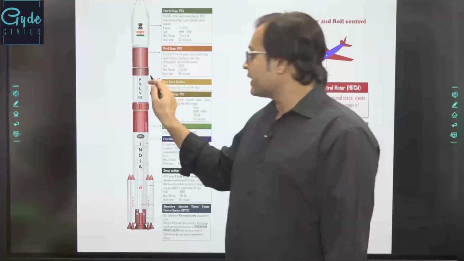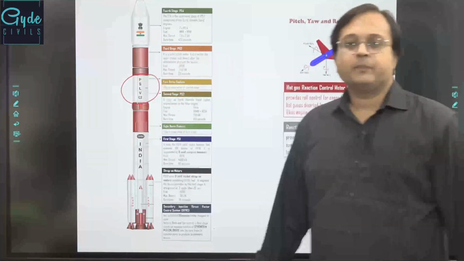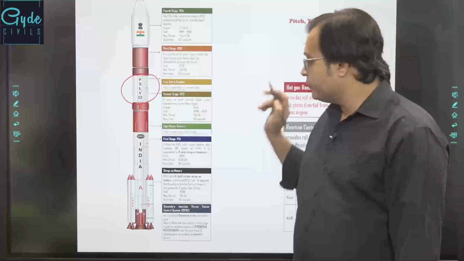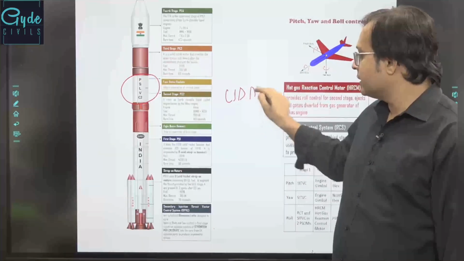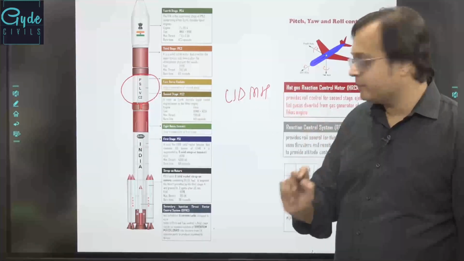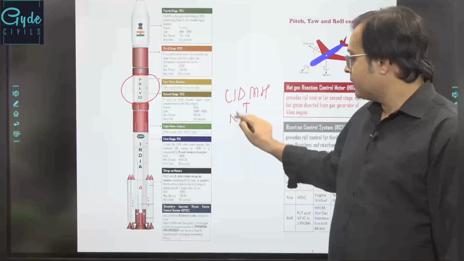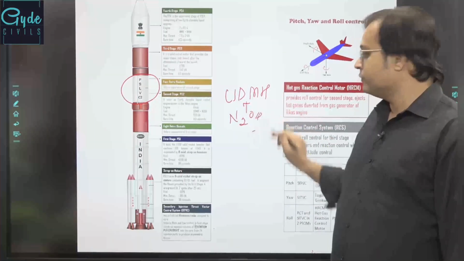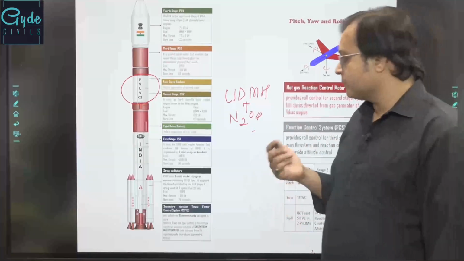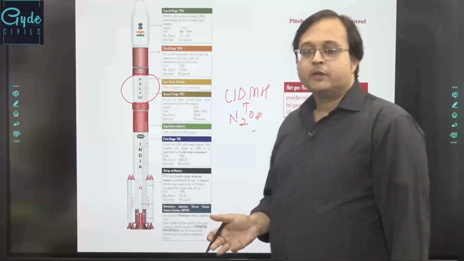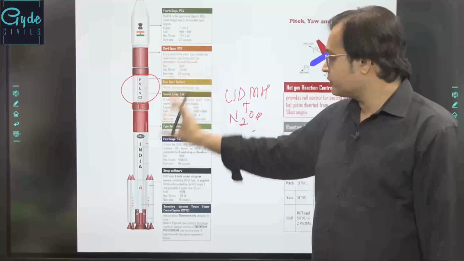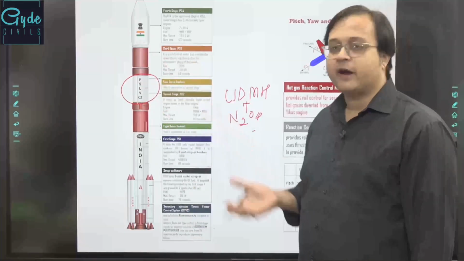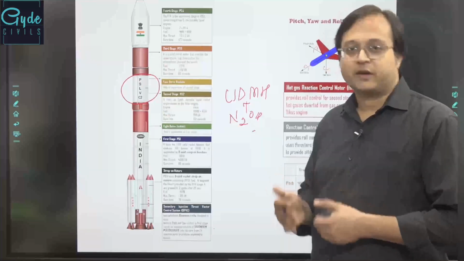Now then comes the second stage of the PSLV, which is a liquid fueled stage, containing UDMH, unsymmetrical dimethyl hydrazine, as the basic propellant, mixed with nitrogen tetroxide. This second stage is fired for another 133 seconds.